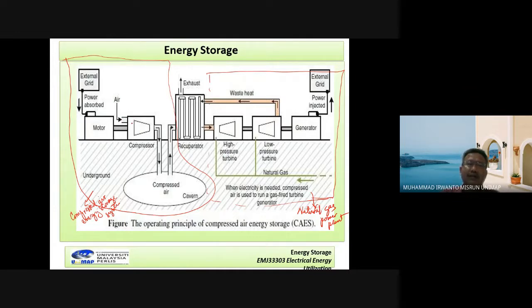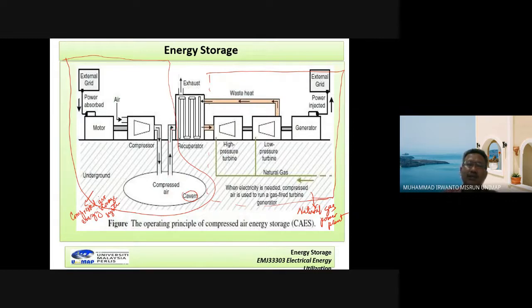This compressor is connected by one pipe, I call it one pipe, that goes underground. This part we can call the storage cavern. This means the compressed air will be collected here.